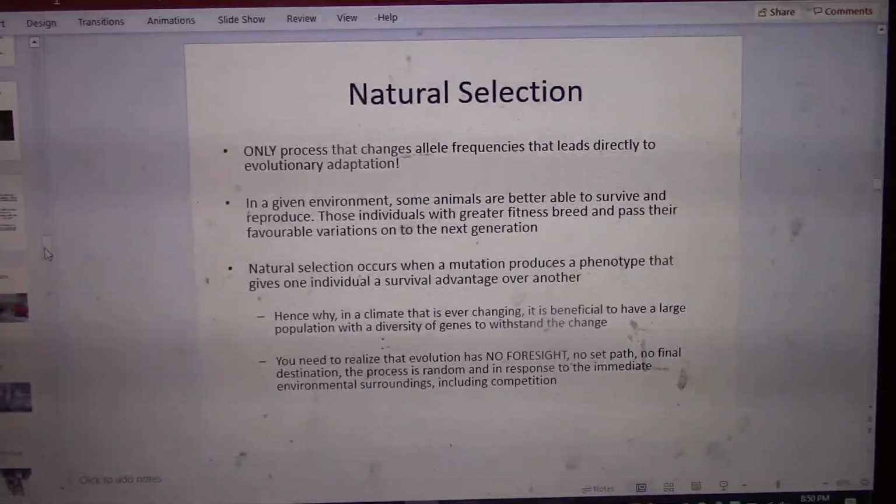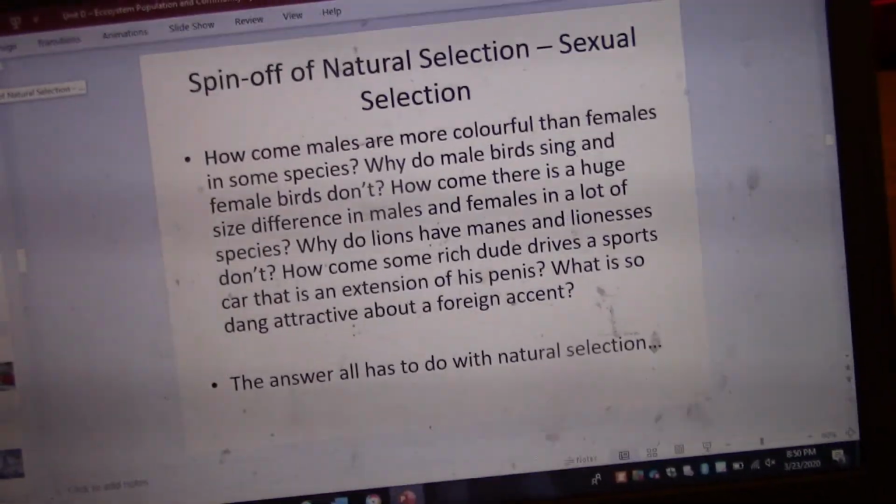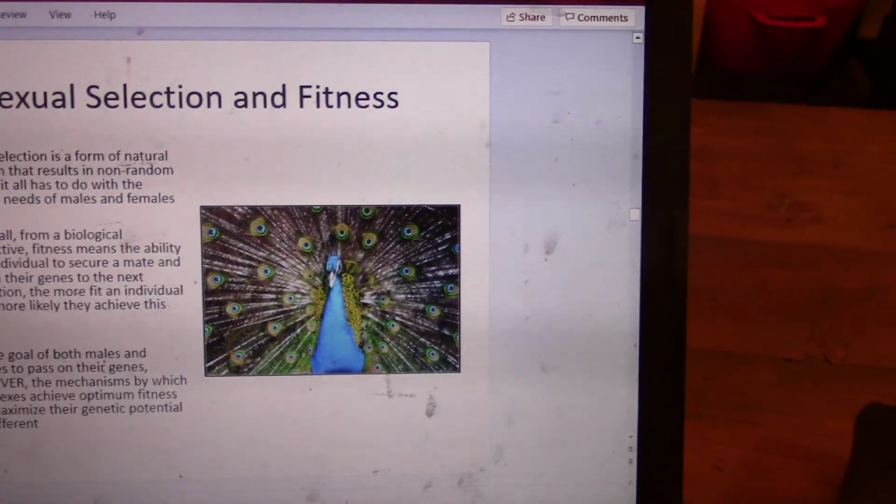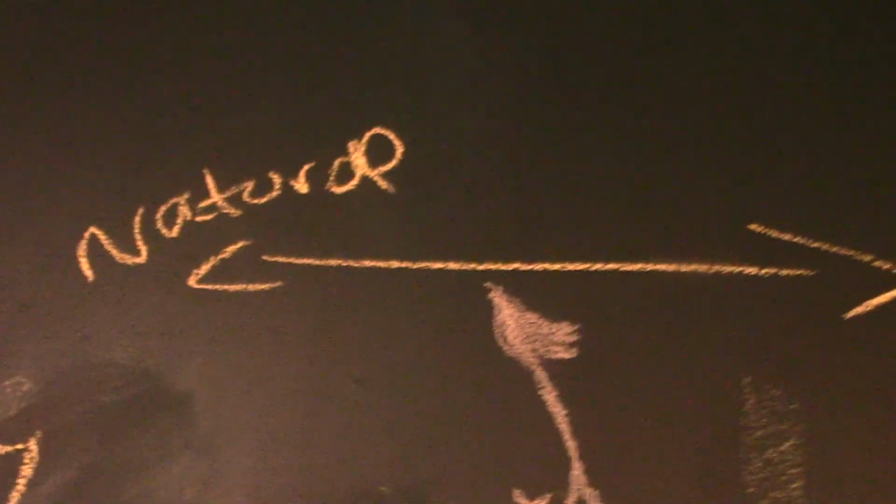So coupled with natural selection is sexual selection, right? So not only do we have a drive to survive, but we have a drive to reproduce, right? So there's this trade-off between natural and sexual selection, right? So if I were to look at a continuum, right, we have natural selection and then we have sexual selection here. Right, so there's this tug-of-war between the two of them when we talk about adaptive traits,